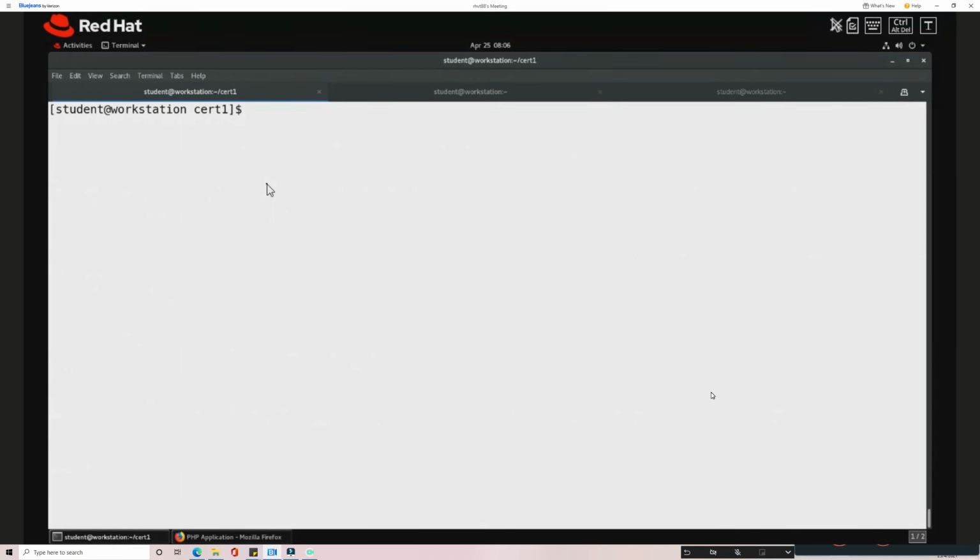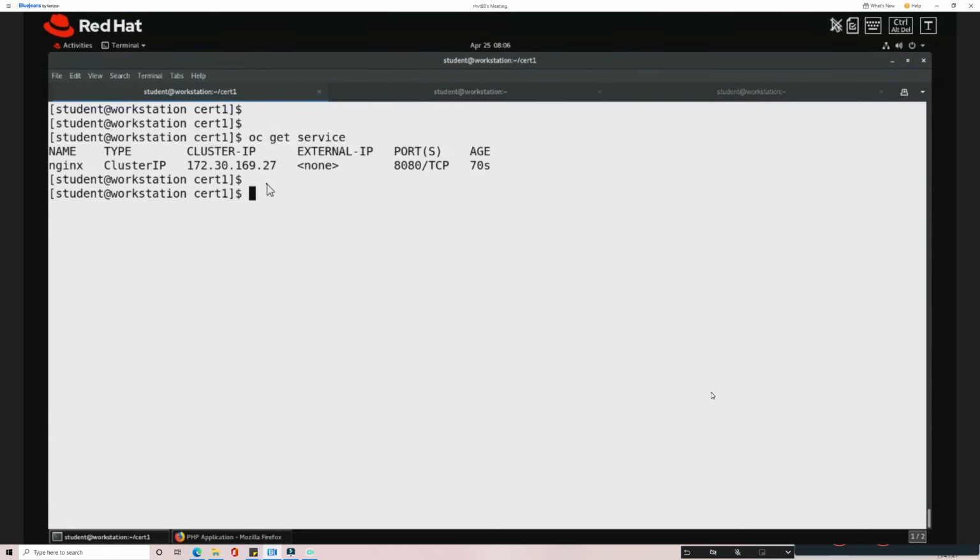Now the application is running. Now I'm going to see the services. This is the service name. So I'm going to create a route. We see create route. The route type here, we have three types. Here it will be edge type, edge termination. And here we are always going to create it for a service. The service name is Nginx.